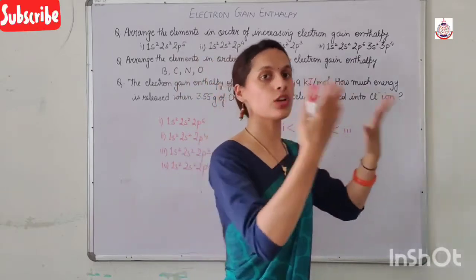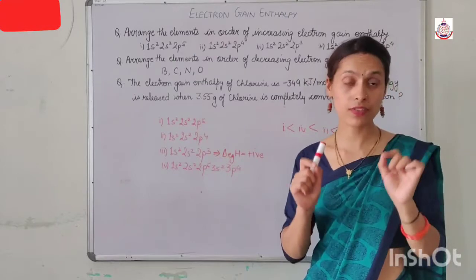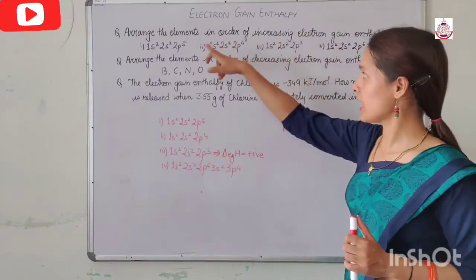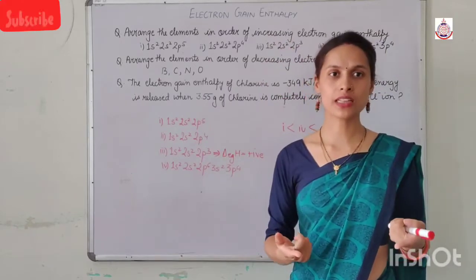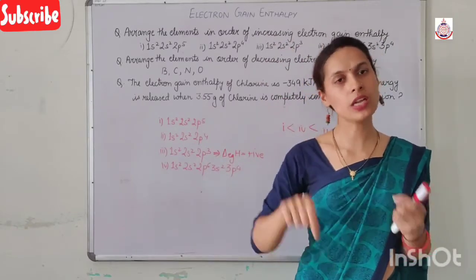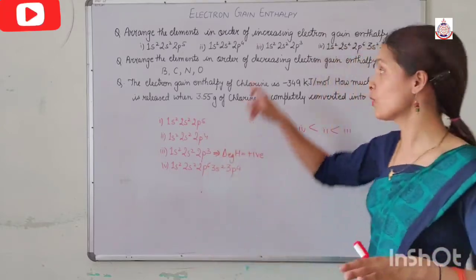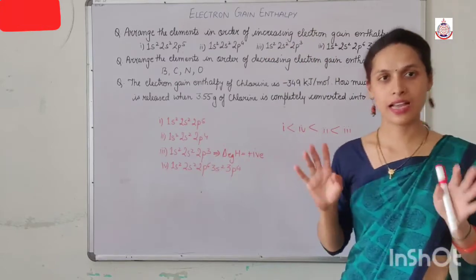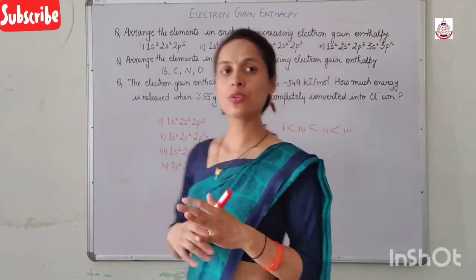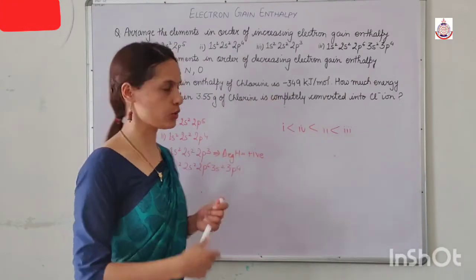The definition of electron gain enthalpy is different, but while answering, if it is written in the question that arrange the elements in the order of increasing negative electron gain enthalpy, then you will apply the actual concept. But here it is written only increasing electron gain enthalpy. So this is our answer. Now we will do the second question through which this concept becomes more clear to you.